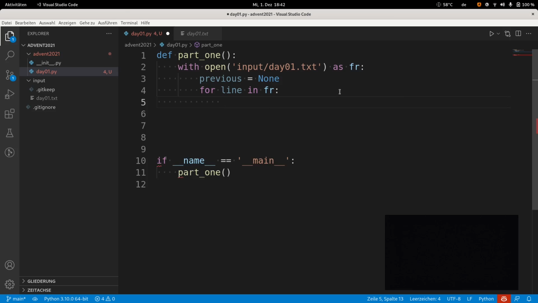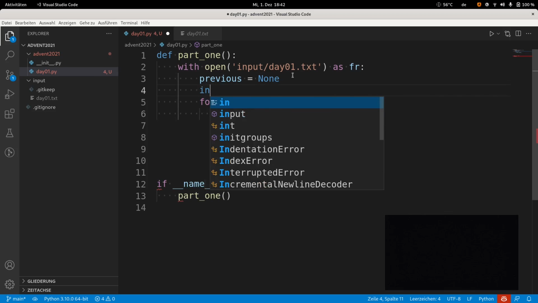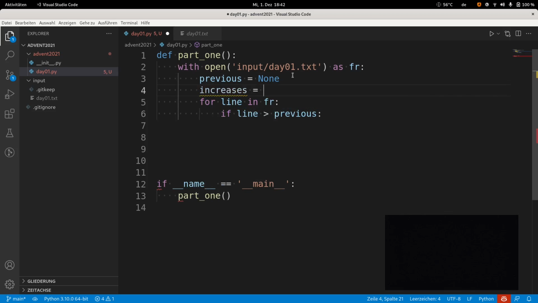Now I want to compare the content of the line, the current one, with the previous line. So I say that if the line is greater than previous, what I have to do, I have to count it. So I need another variable, which I will call increases. Initially it's 0. And I say, okay, if the line that I'm seeing is greater than previous, then increases is increased by 1, plus equal 1. This plus equal 1 is just a short way to say increases equal increases plus 1. It means increases the variable by 1.